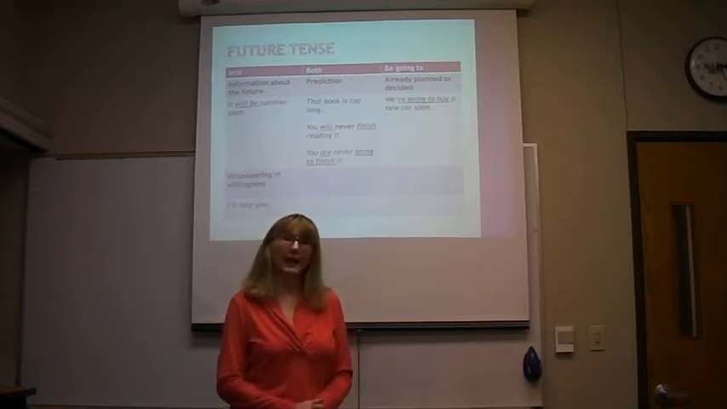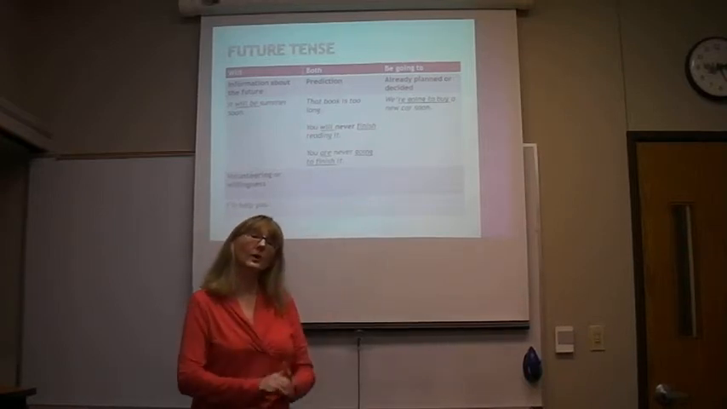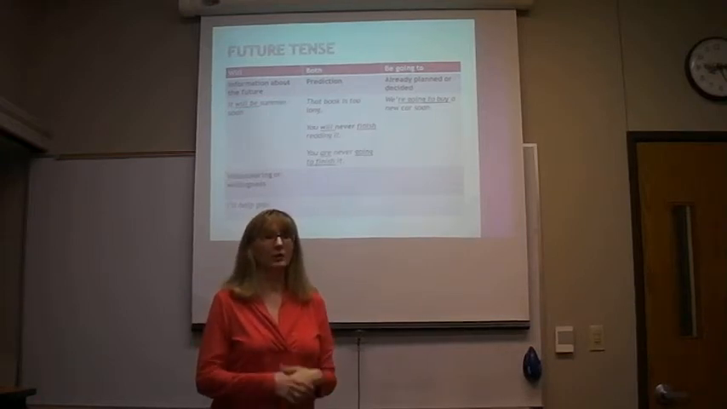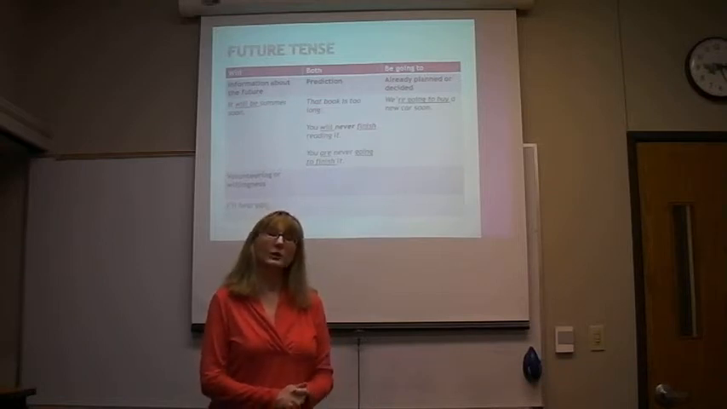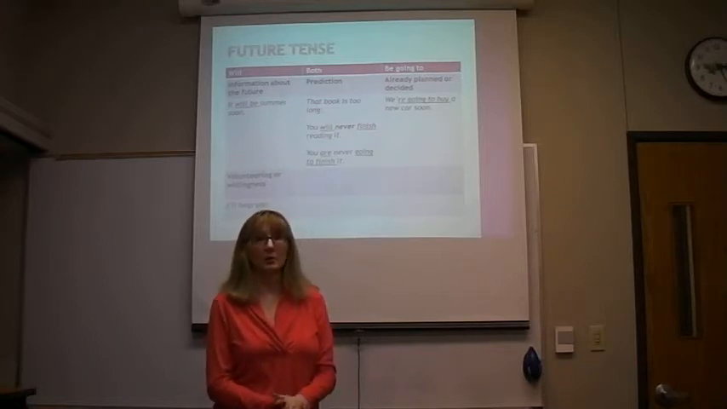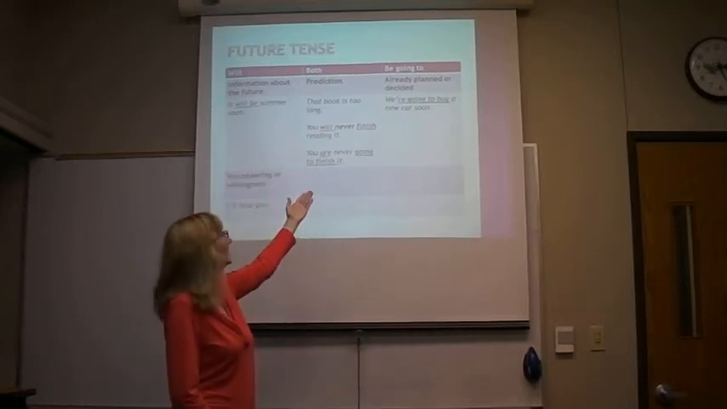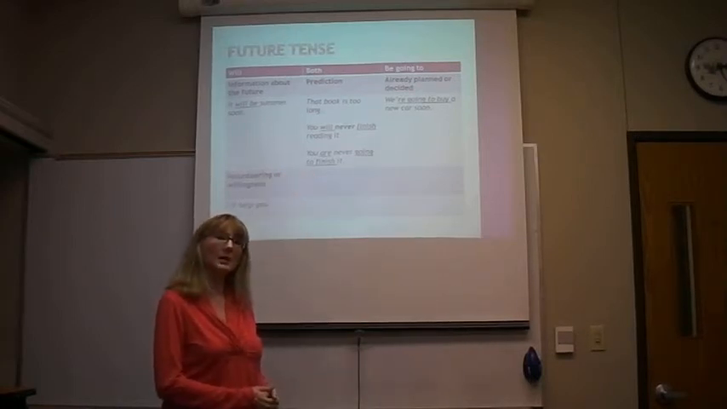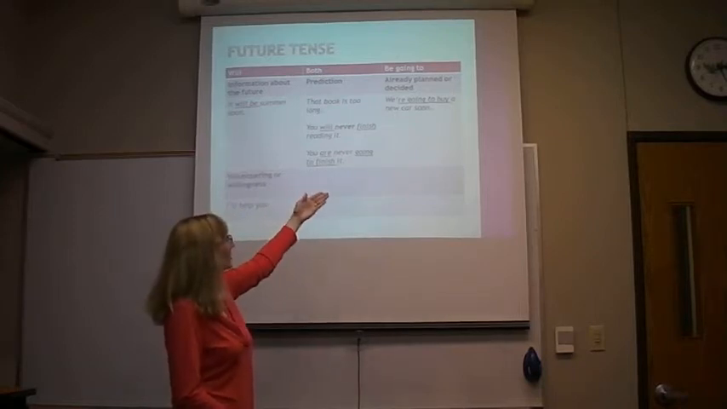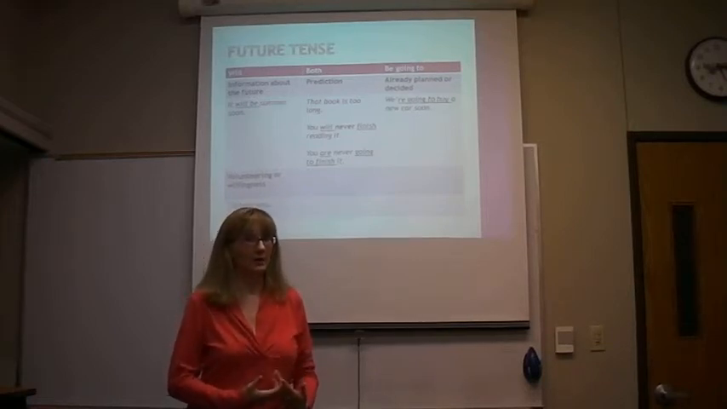Now, there's one last category, and that is for prediction. When you want to predict something, that means you're not sure it will happen, but you think it might. Then you can use will or be going to. Look at the example. That book is too long. You will never finish reading it. That's the same meaning as you are never going to finish it. This means that I think, but I'm not 100% sure, that you will not finish the book.